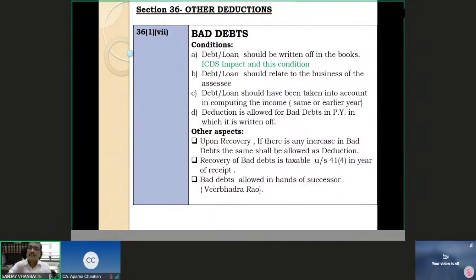Such income, which is not accounted for in the books of account but offered to tax in the computation of income because of the provisions of ICDS, if it has become irrecoverable, it has gone bad, then you will be able to claim the deduction of such irrecoverable income even without meeting the condition of writing it off in the books of account. That is the ICDS impact on this condition. This I wanted to explain.